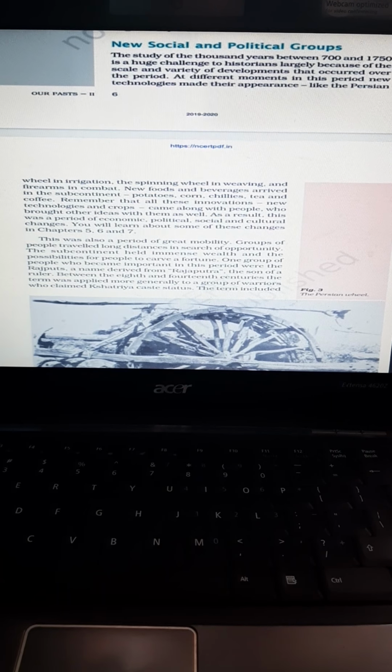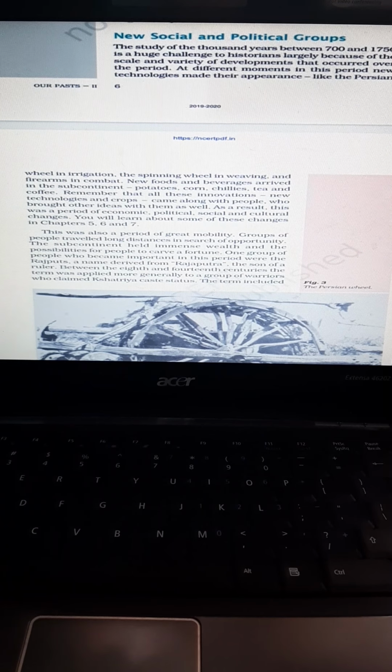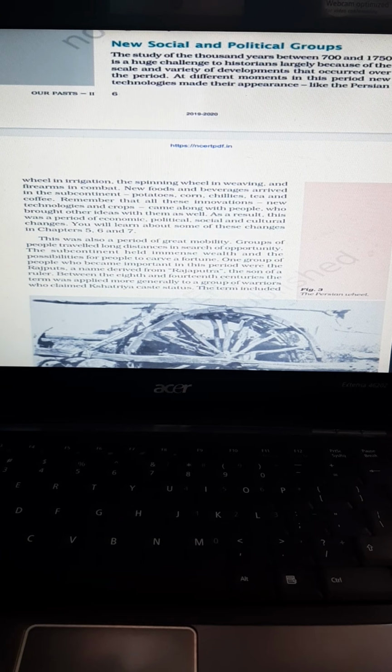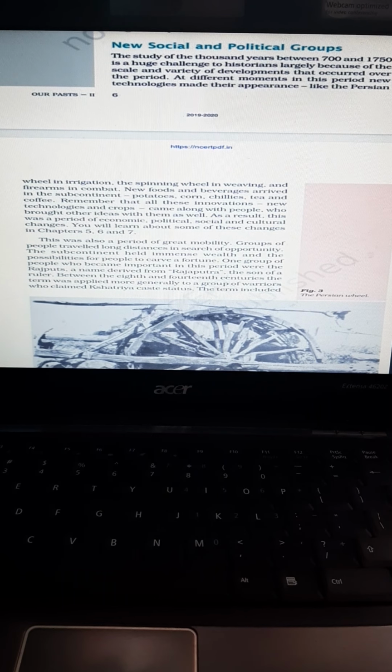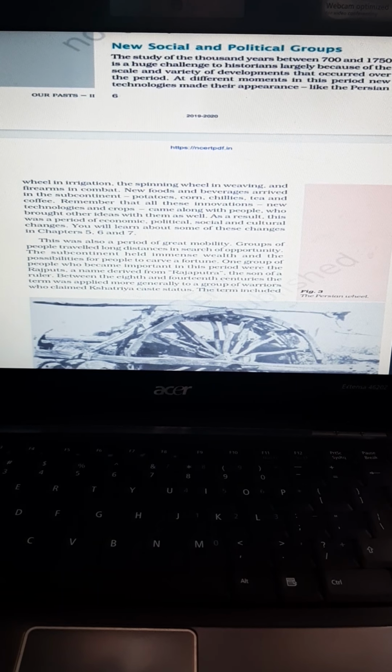So what happened during that time? What was found during that time? For example, the Persian wheel was used for irrigation purposes and the spinning wheel was used for weaving purposes. Firearms and combat were there. New crops were being cultivated like potato, chili, tea, coffee. So these were some of the innovations which we have seen during that time period.